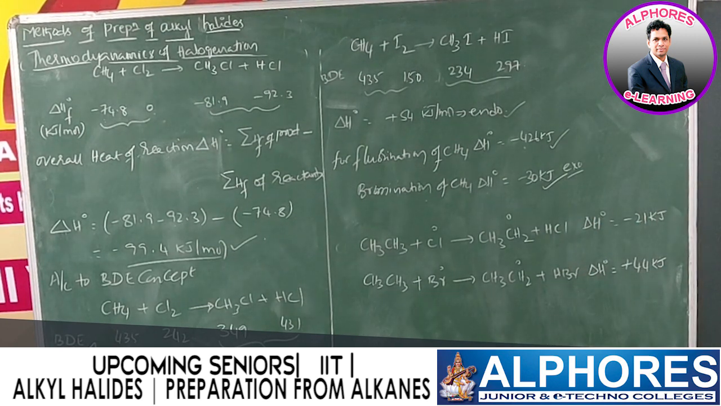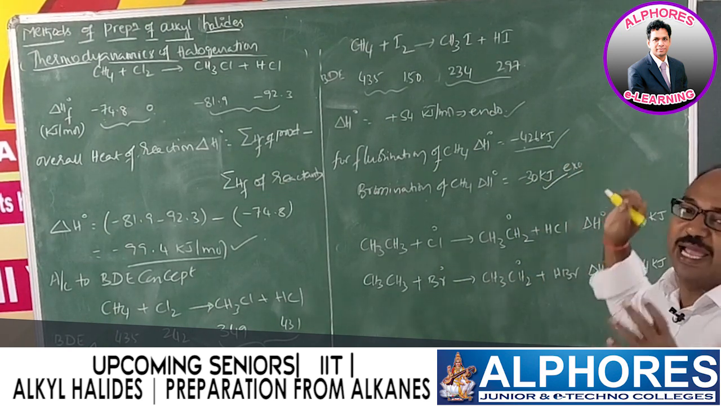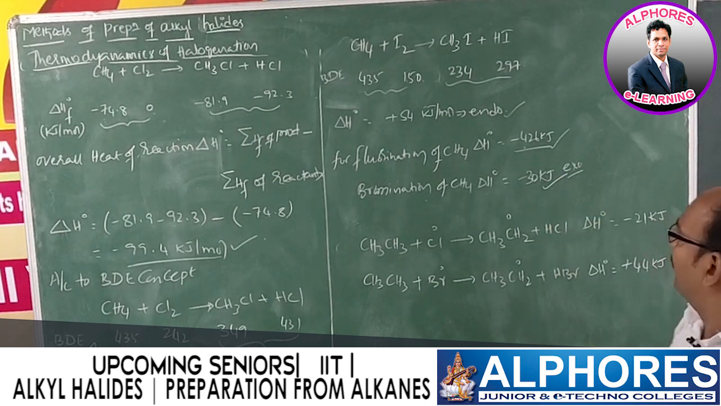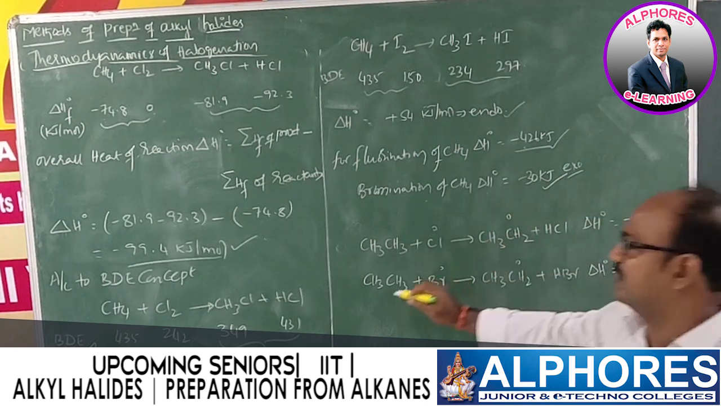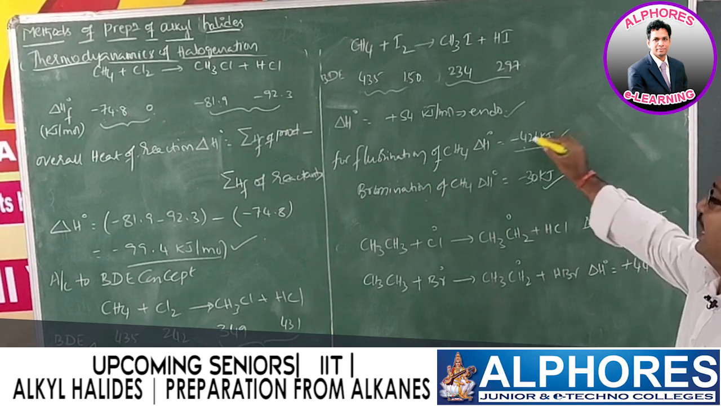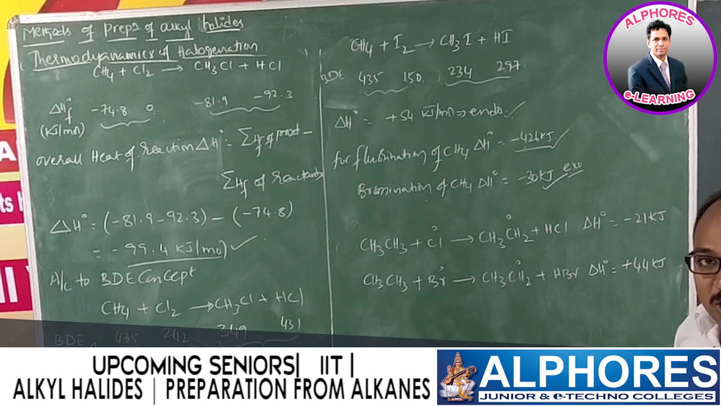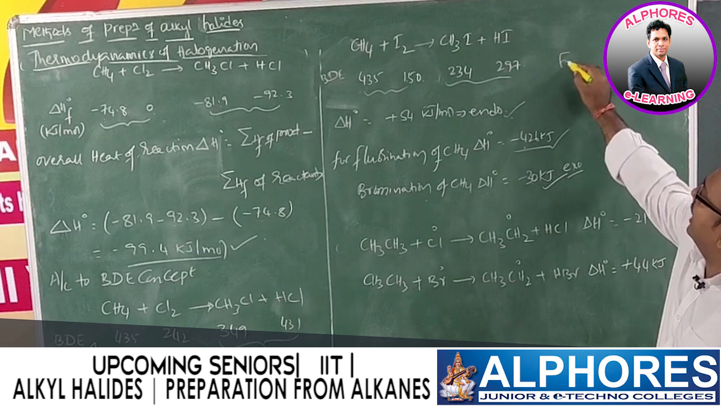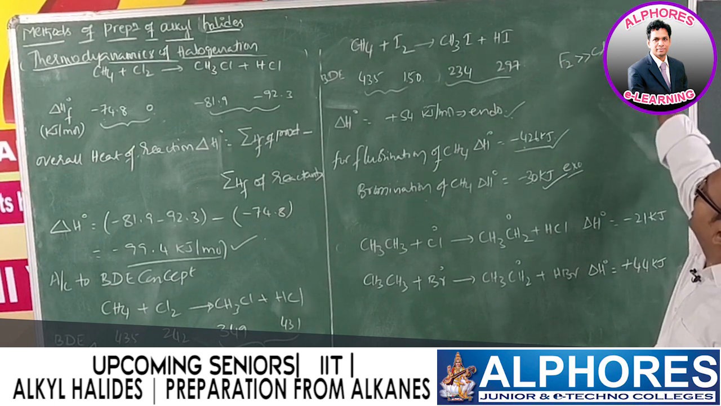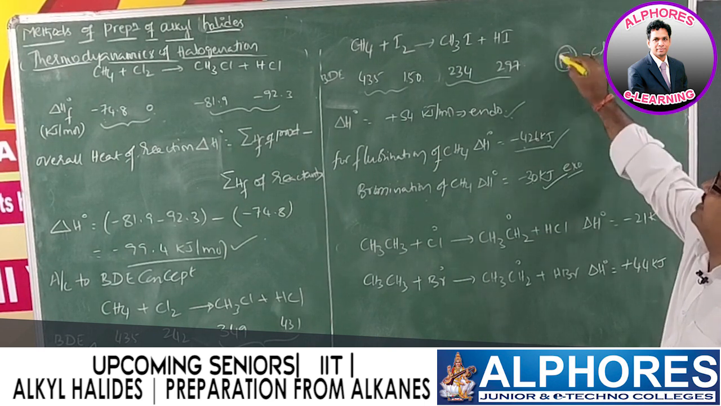So it is very clear, fluorination of methane or any alkane, that kinetics we cannot study because this reaction is highly explosive. Whereas chlorination, fine, it is minus 99.4, bromination minus 30, and iodination is plus 54. That means whatever we wrote earlier, the order of reactivity is fluorine much greater than chlorine, greater than bromine, greater than iodine. Iodination is endothermic, fluorination is explosive.